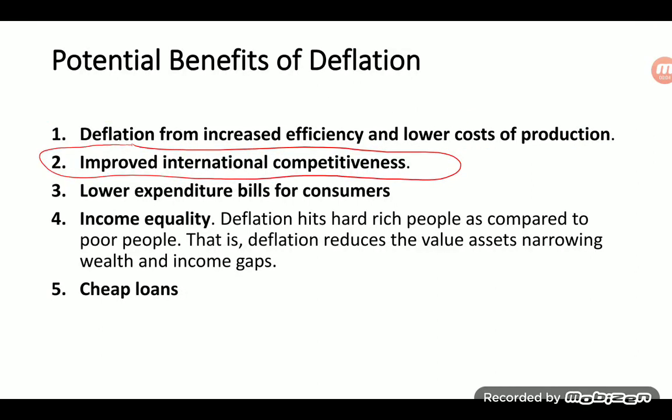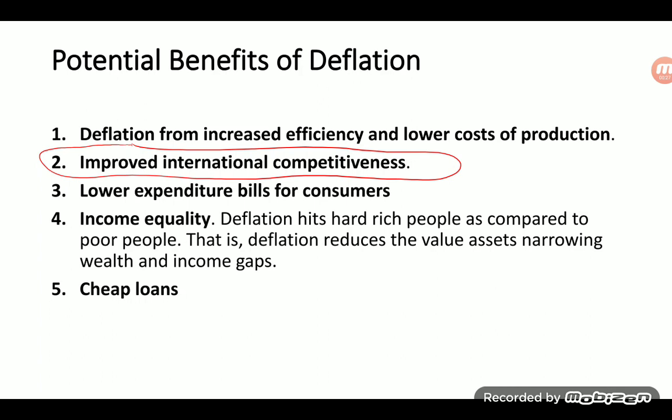Second, deflation will improve international competitiveness. If one country has deflation and others have inflation, then that country will become more internationally competitive, leading to a rise in exports. During Japan's deflation, they saw strong exports, which helped in part to offset the fall in consumer spending, although that was not sufficient in preventing AD from shifting to the left.